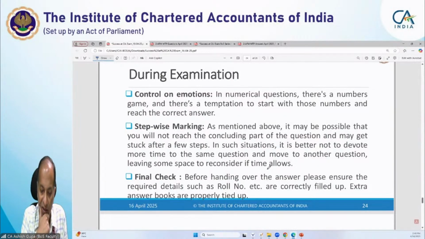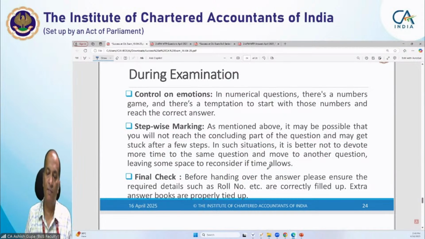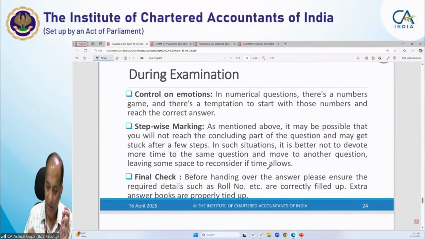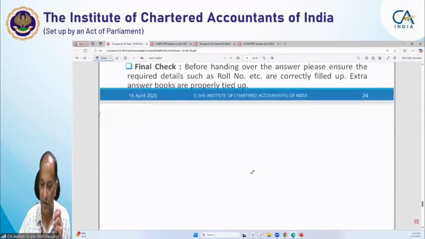Final check. Before handing over the answer sheet, just check that your roll number is correctly filled in and the extra answer books are properly tied up, and then hand them over. It is always better to complete your question paper at least 5 minutes before, so that you can relax, and if time permits, go through it again. After going through it again, if some time is left, take a deep breath and then hand over the sheet. So these were some points that I have discussed with you.